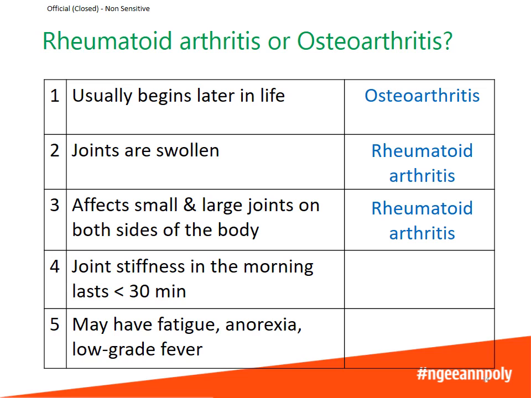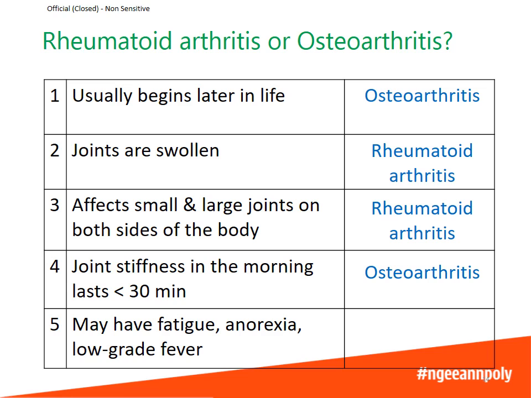Number 4, joint stiffness in the morning lasts for less than 30 minutes. The answer is osteoarthritis. Rheumatoid arthritis can cause joint stiffness in the morning for more than 1 hour, whereas for osteoarthritis, the duration is shorter, less than 30 minutes.